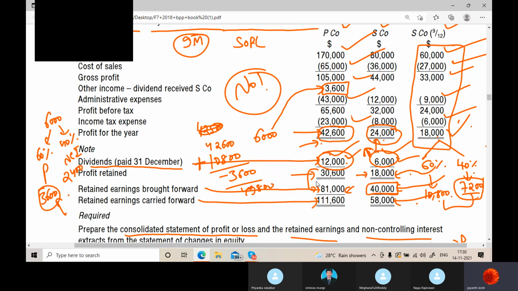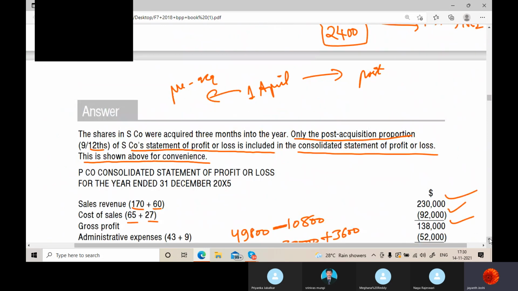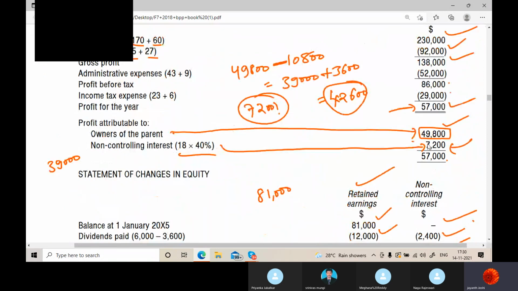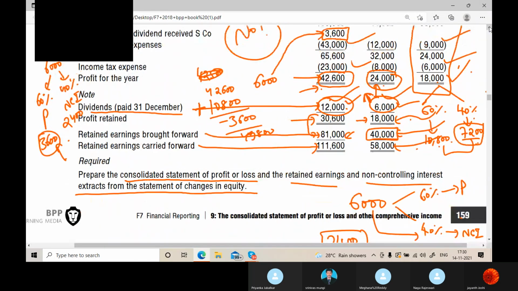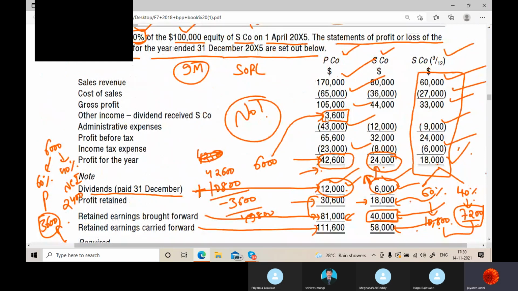See, I will show you what that is. Actually, if you have to remember, this is the easiest way. But how they got this 49,800, understand. See, this is the profit of the parent, right? All of you, please tell me yes.